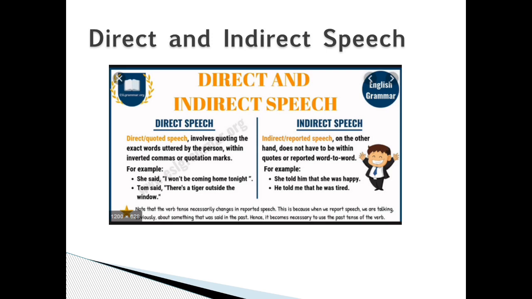Indirect or reported speech, on the other hand, does not have to be within quotes or reported word for word. For example, she told him that she was happy. He told me that he was tired. Note that the verb tense necessarily changes in reported speech. This is because when we report speech, we are talking, obviously, about something that was said in the past. Hence, it becomes necessary to use the past tense of the verb.